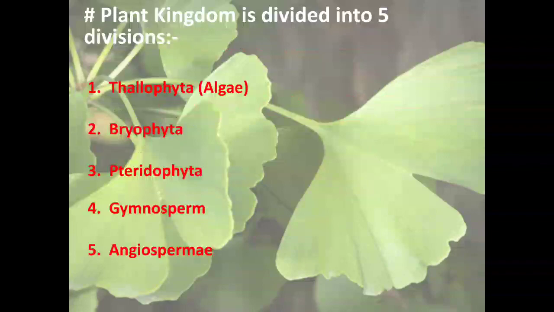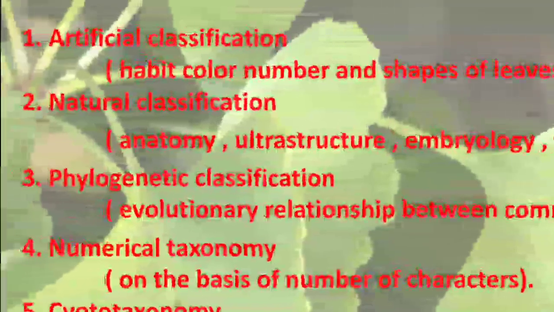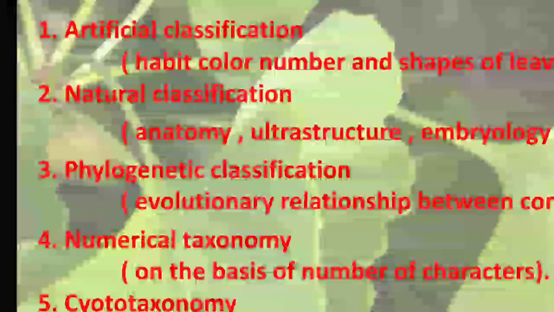So the plant kingdom is divided into five major divisions: Thallophyta meaning algae, Bryophyta, pteridophyta, gymnosperms and angiosperms. The basis of this plant classification, number one, is the artificial classification, meaning the habit, color, number and shape of the leaves. When we identify the plant on the basis of these characters, that is known as the artificial classification.